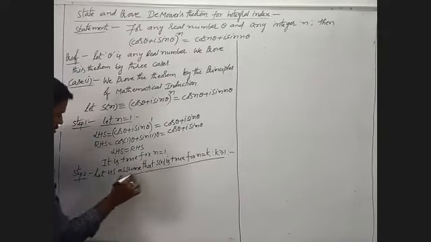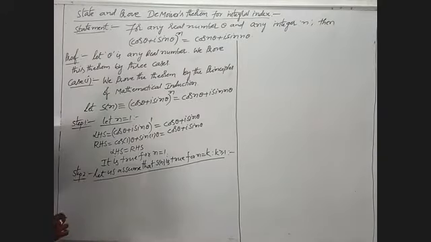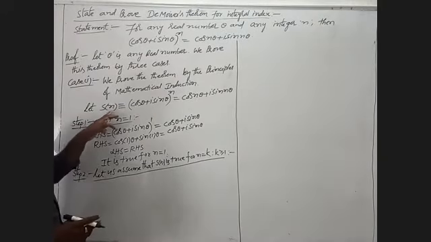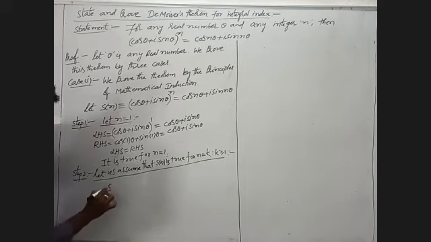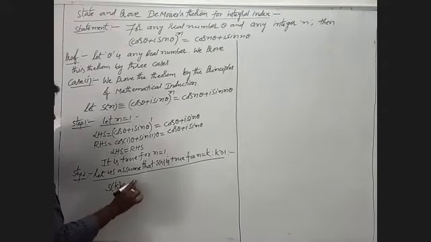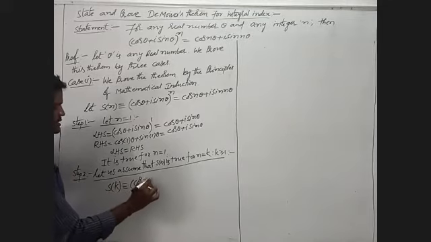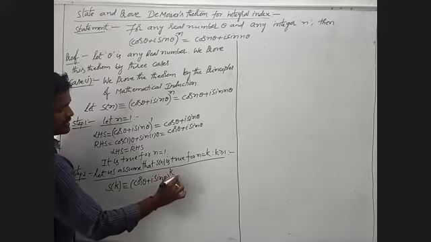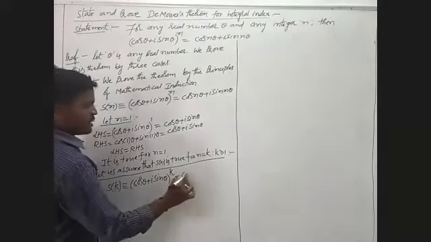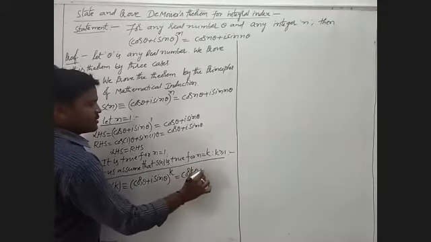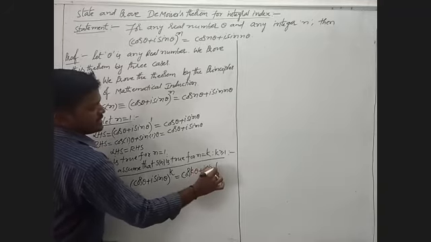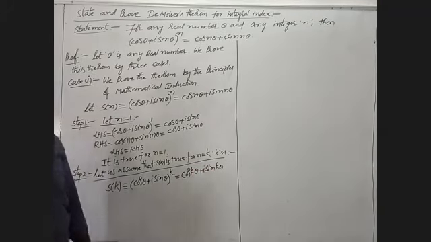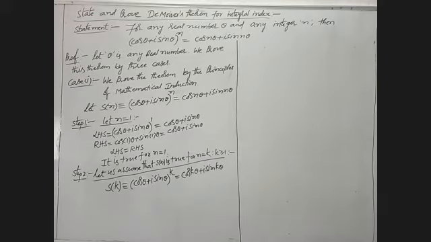That means I have to substitute n with k, and I write S of k is nothing but (cos theta plus i sin theta) whole power k, which equals cos k theta plus i sin k theta. This is for step 2.